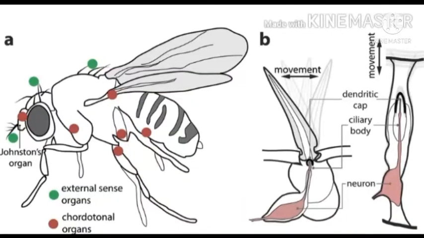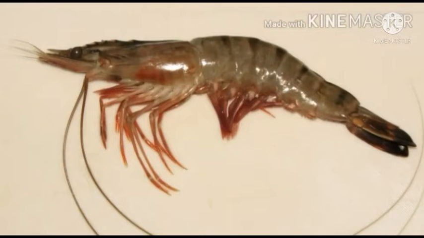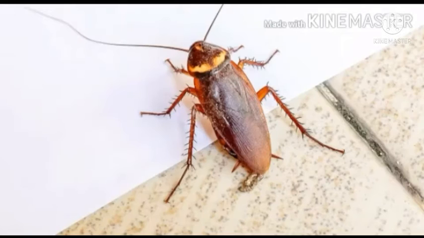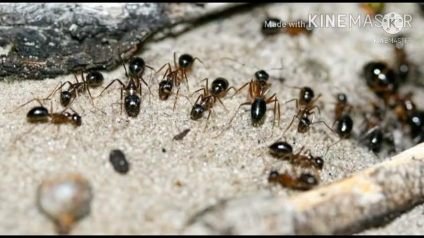Arthropods have well-developed sense organs such as antenna to perceive sense of touch, taste receptors located in the insect's feet, and photoreceptors in the eyes to perceive light. Development may be direct or indirect. Life history includes many larval stages followed by metamorphosis. Some common examples are prawn, crab, cockroach, housefly, honeybees, and ants.